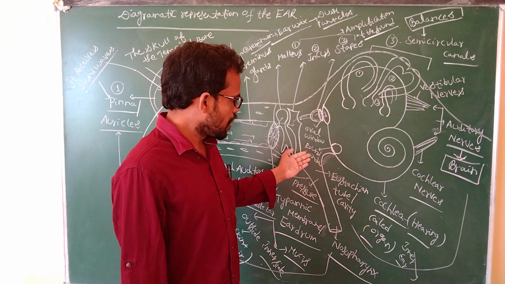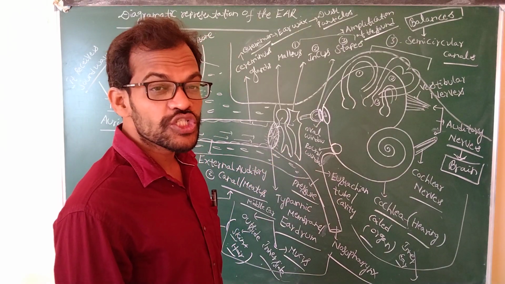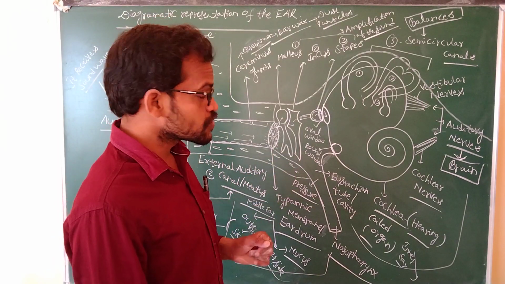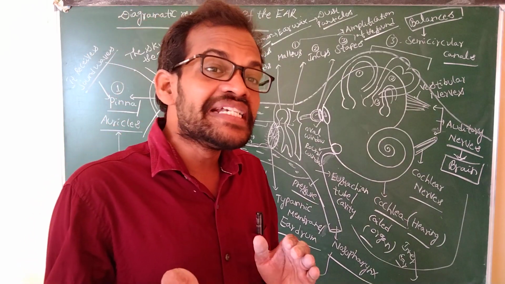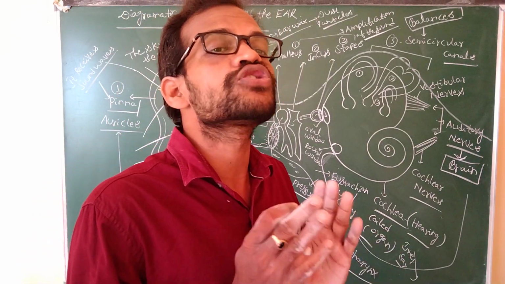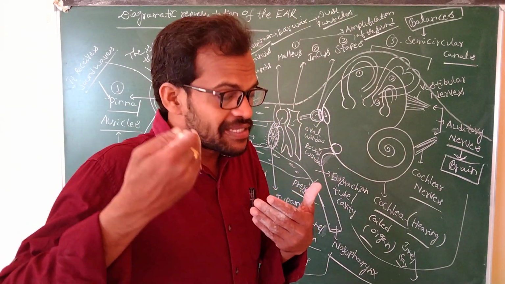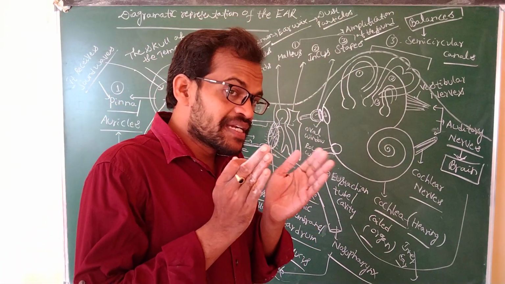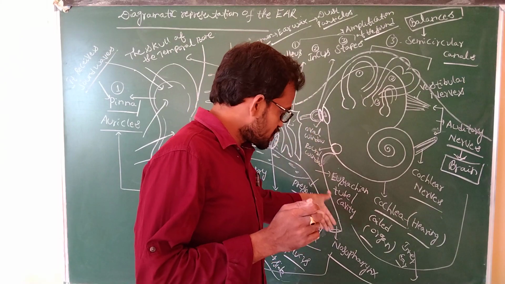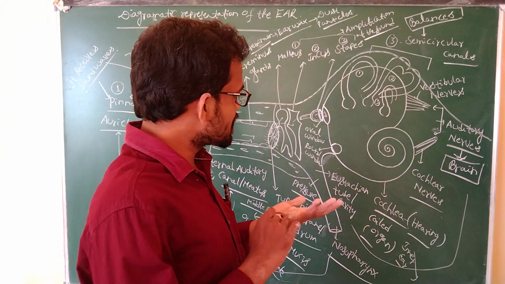Coming to the next one, the eustachian tube. The eustachian tube opens into the nasopharynx. What is the function of the eustachian tube? It maintains equal pressure on both sides of the ear. Once the pressure increases inside the ear, air is passed into the nasopharynx to maintain the pressure.